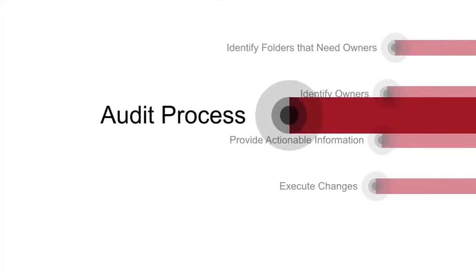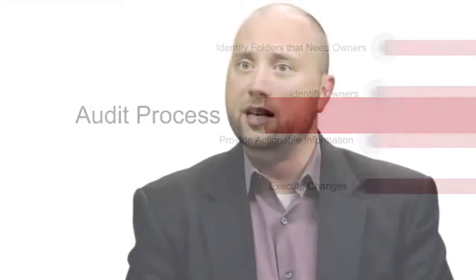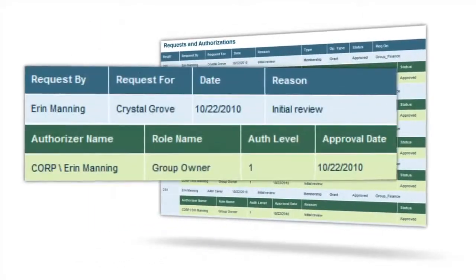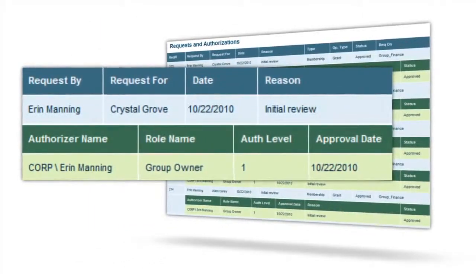The final step is making sure that the entitlement review process is properly audited. For many organizations, simply doing the entitlement review is not enough. They need to make sure that the process is recorded so that they can report on it later and prove that the entitlement reviews are being done.